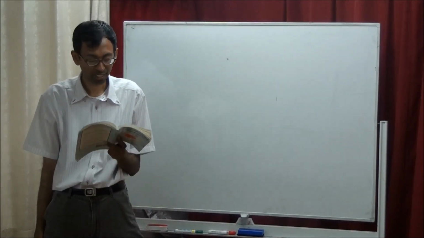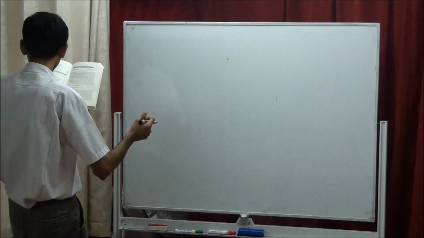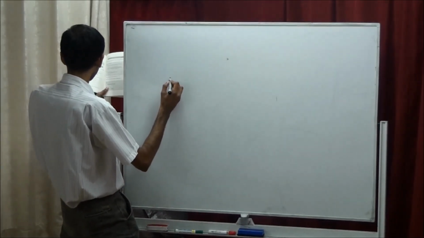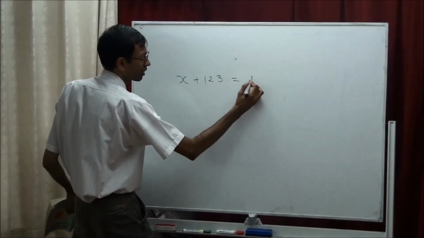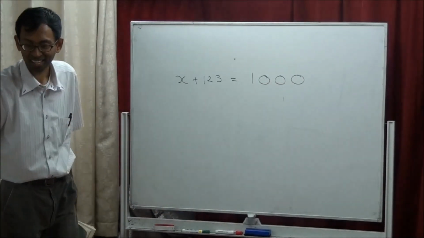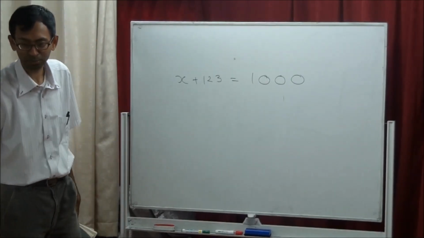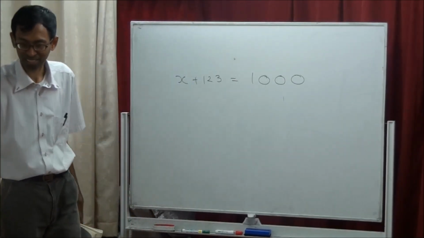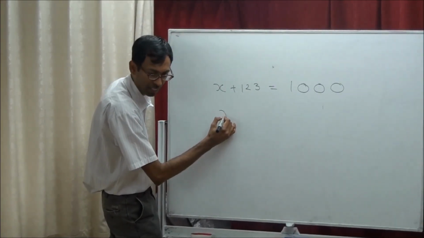Okay. Next, Kirtana, you ready? Your hardest one. Oh my God, this is a little tough, but I'll try. Kirtana, ready? X plus 123 is 1000. Goodness me. Minus. She can do it. She loves puzzles. I love puzzles. So what is X now, Kirtana? Step by step. What is X?